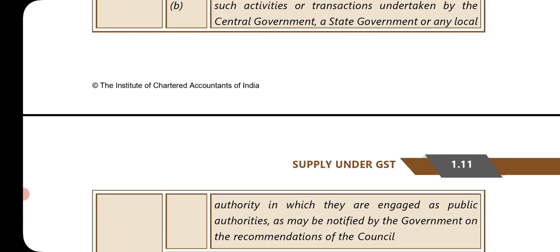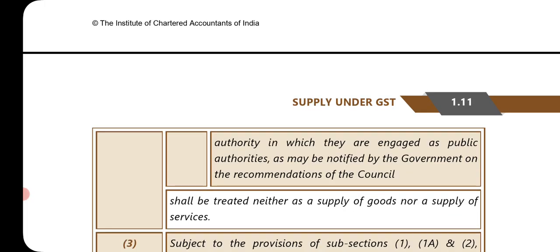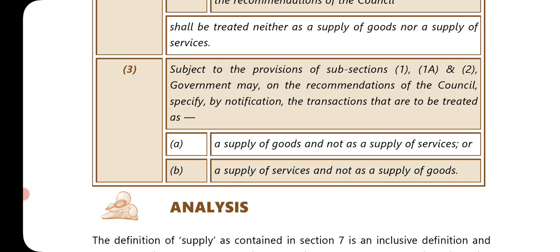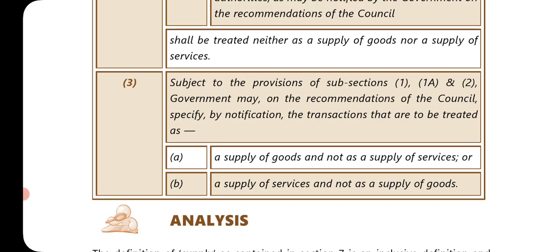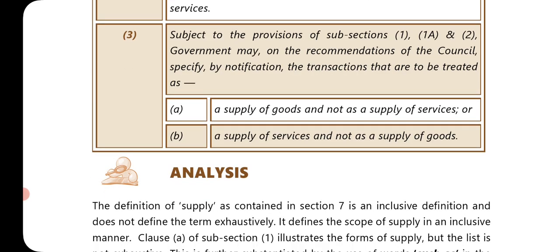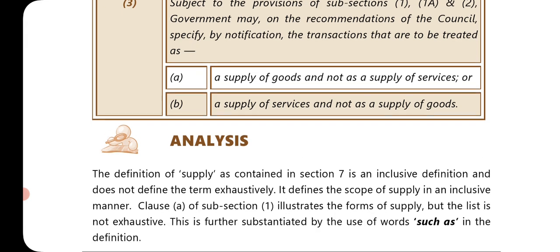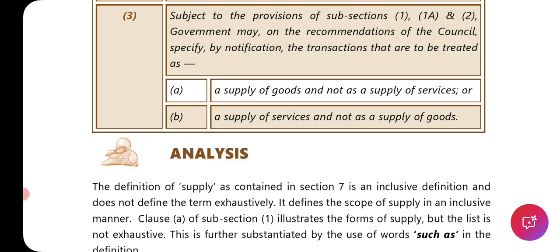And anything the central government or state government or any local authority is doing, that is again not a supply. So if it is not a supply, no GST. Subject to the provisions of subsections 1, 1A and 2, the government may, on the recommendation of the council, specify by notification that transactions be treated as a supply of goods and not as a supply of service, or a supply of service and not as a supply of goods. So the government has the power to make something a supply of goods and not a supply of service, or a supply of service and not a supply of goods.